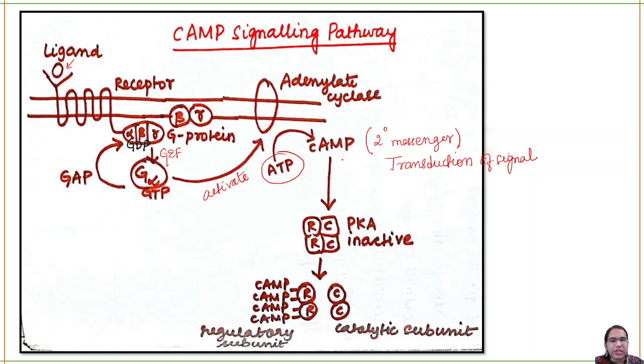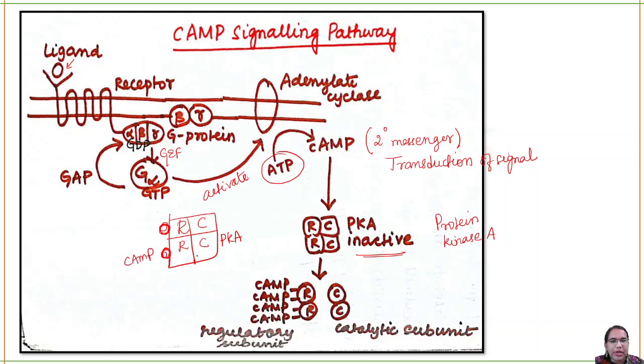Okay, so the secondary messenger will activate protein kinase A. PKA is nothing but protein kinase A. You will have a regulatory subunit and a catalytic subunit in protein kinase A. Your cyclic AMP will come and bind to the regulatory subunit.